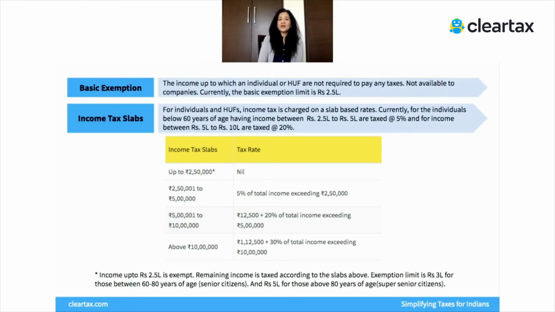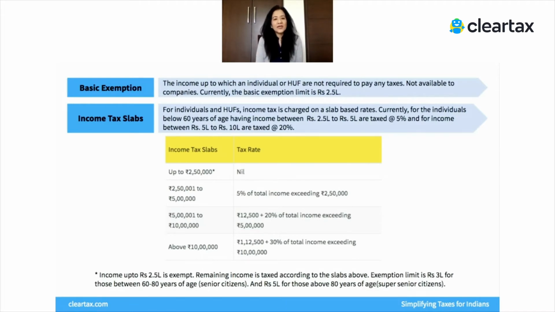But remember, there may be certain deductions, and we spoke about deductions. By using them, you may bring your total income to that 2.5 lakhs benchmark, so that you don't pay any tax. So therefore, 2.5 lakhs is called a basic exemption limit. If your income is 1 lakh, 1.5 lakh, 1 lakh 70, you're still below the 2.5 lakh mark, and you will not pay any taxes, right? So that's basic exemption limit.